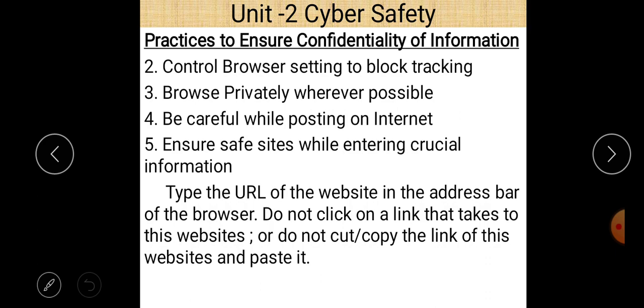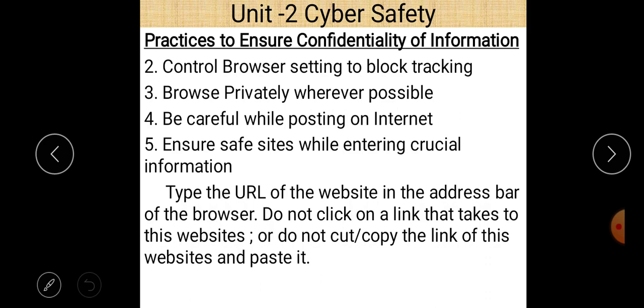Sometimes there is a possibility that there is a particular link in your WhatsApp group or in your email account, and you just click on that link, and that link will open a website where you can share information. So don't do this. Don't just click on a particular link. Always give the URL of the website in the address bar of the browser.